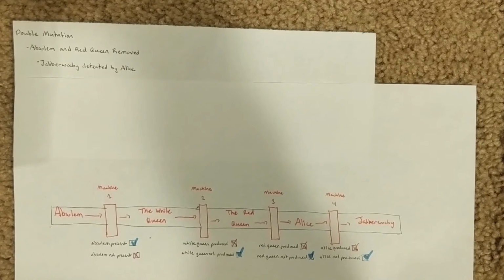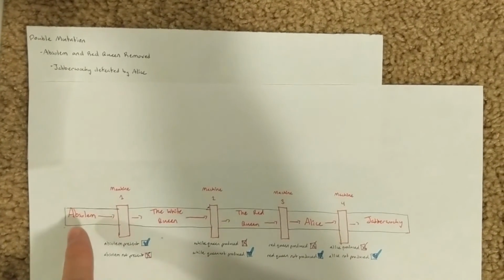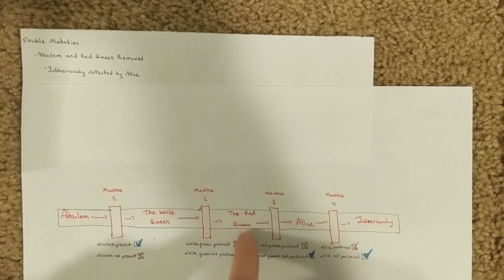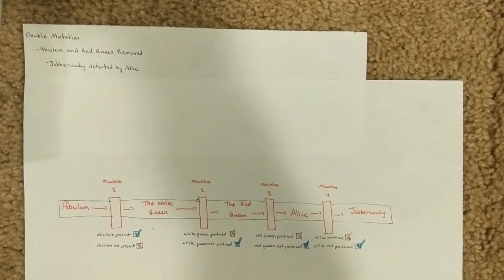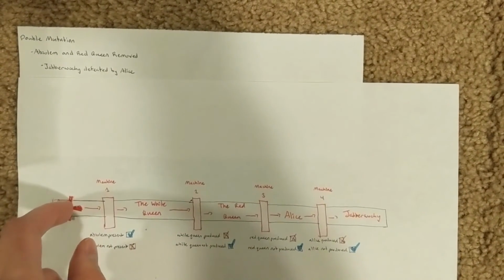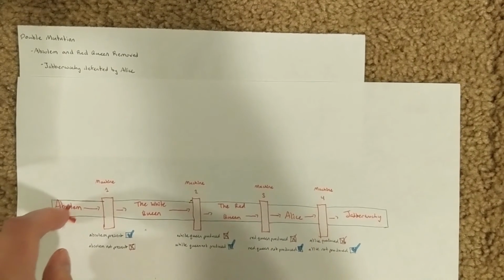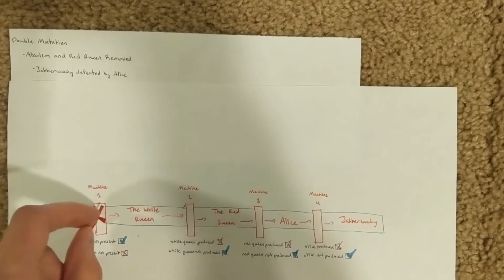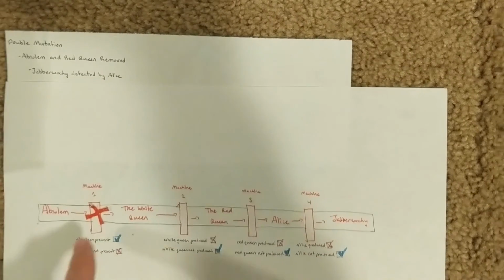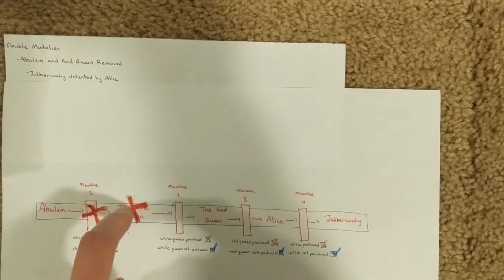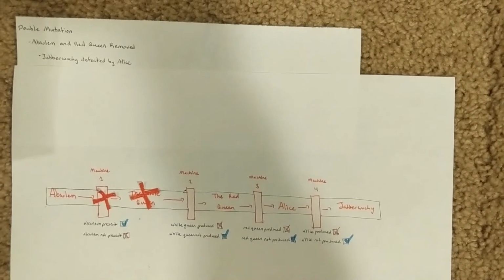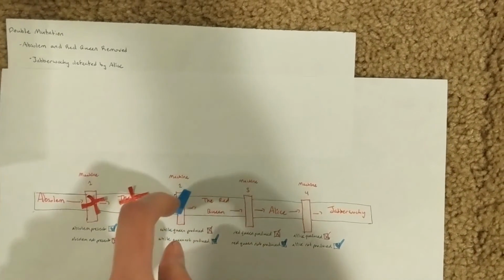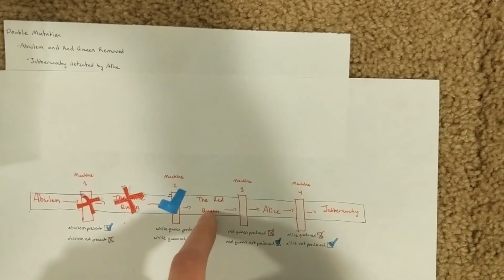Now, if there were a double mutation so that Absalom and the Red Queen were both not functional, what would happen? So, since Absalom is not functional, it cannot turn on machine 1. So therefore, the White Queen is not produced. Since the White Queen is not produced, machine 2 gets turned on, and the Red Queen gets produced.